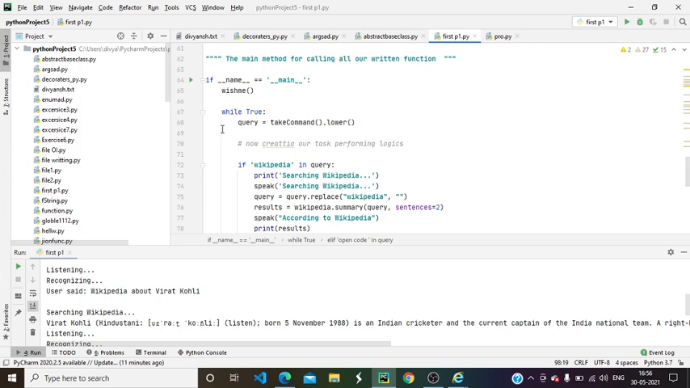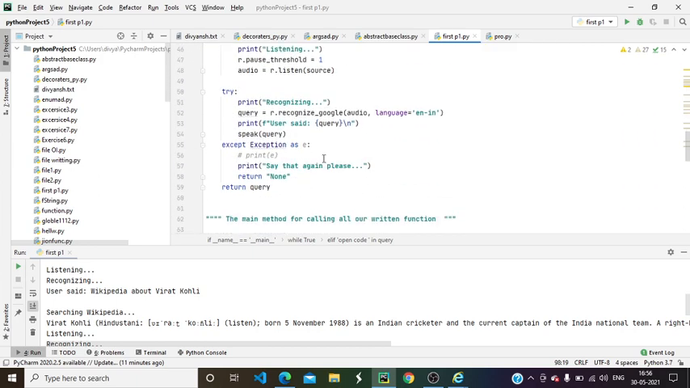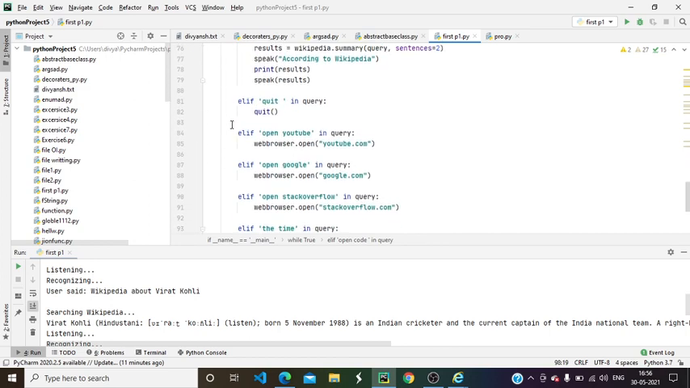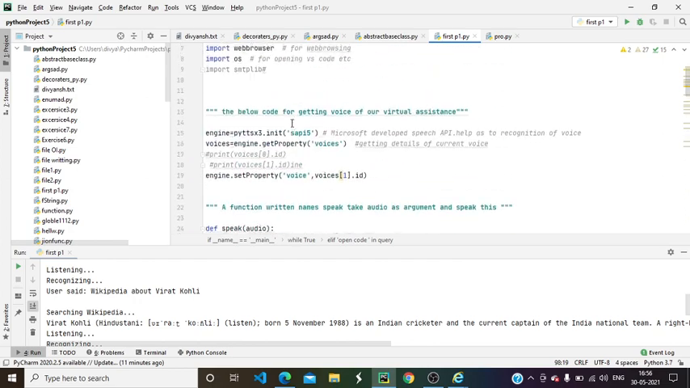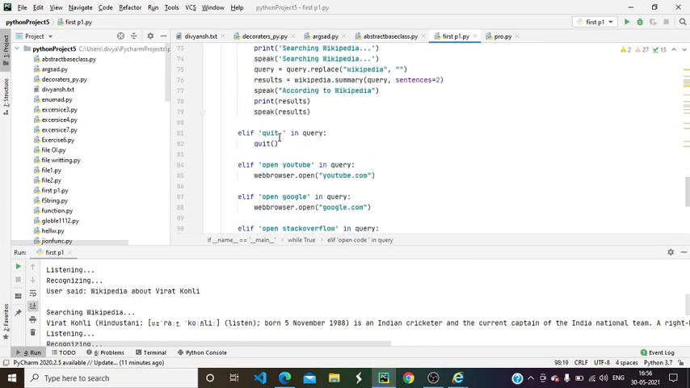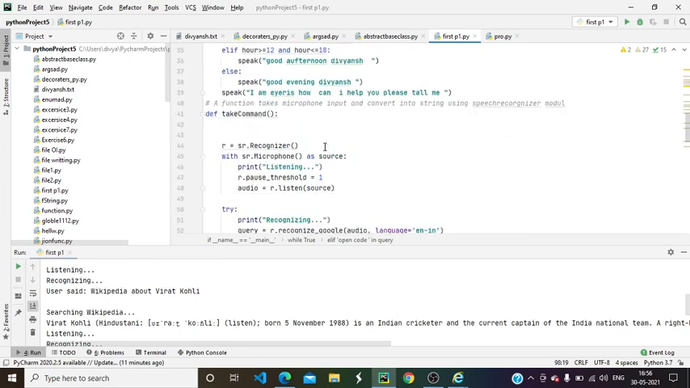Here I will use while True. While True means it runs continuously until I say quit. Here I will write the logic for searching. If Wikipedia is in the query, I will use the Wikipedia module, and secondly there is a quit function for simply quitting. For opening the YouTube tab, I will write browser code by importing webbrowser, and that is my whole program. So thank you for listening to me.